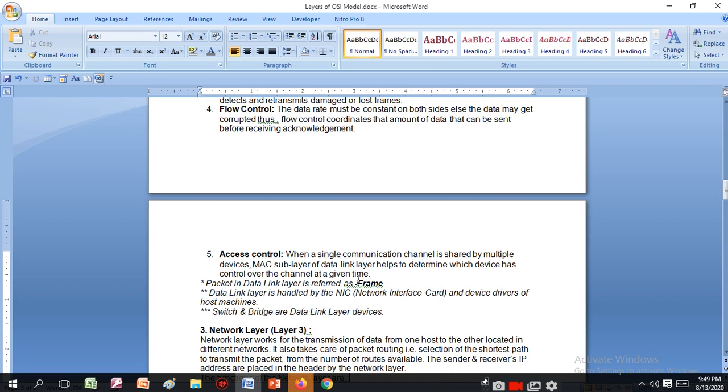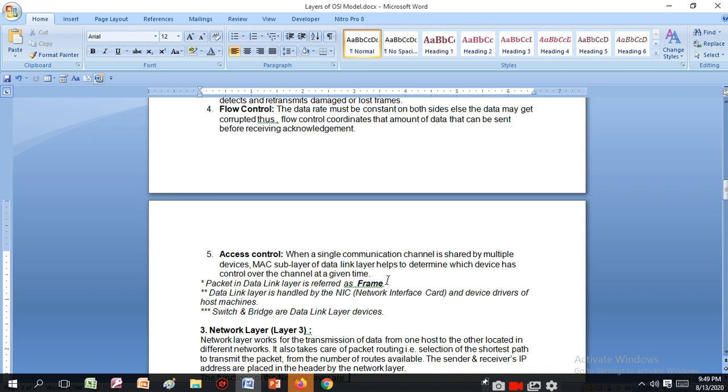Access control. When a single communication channel is shared by multiple devices, the MAC sublayer of the data link layer helps to determine which device has control over the channel at a given time. Packets in the data link layer are referred to as frames.